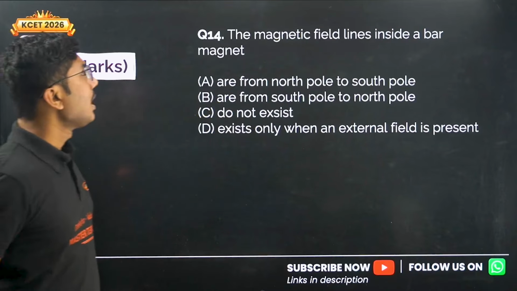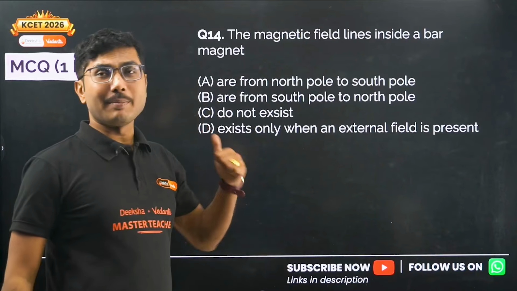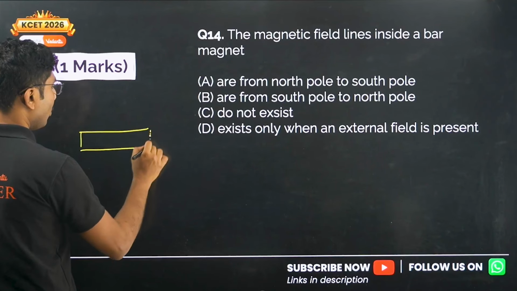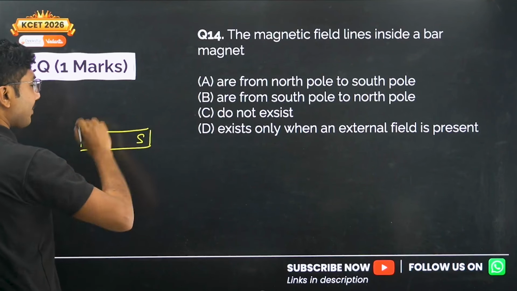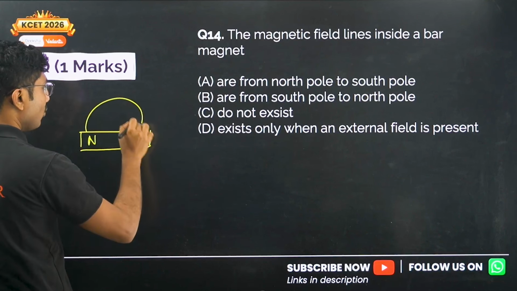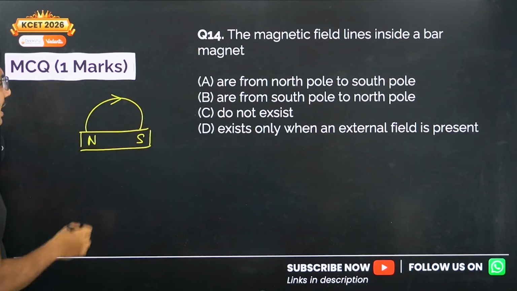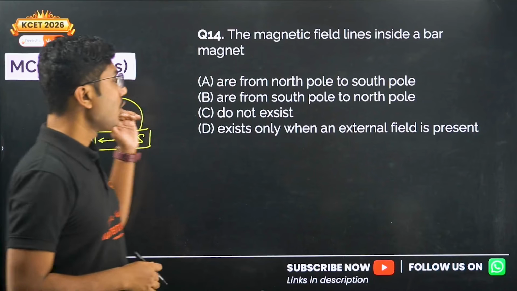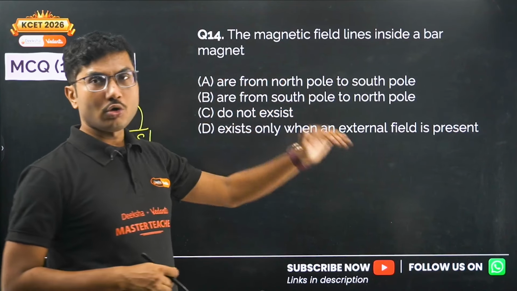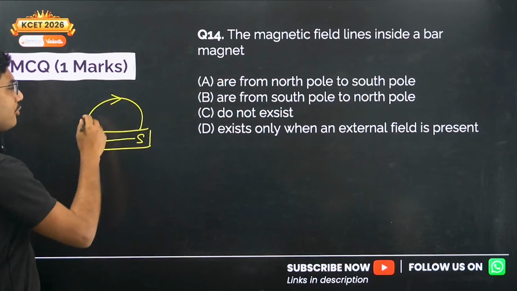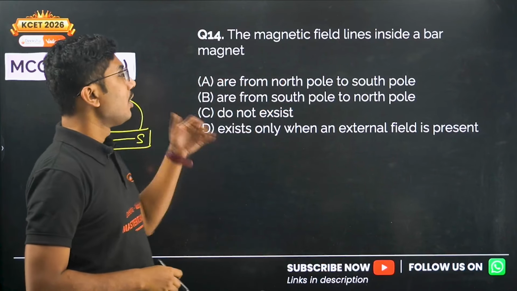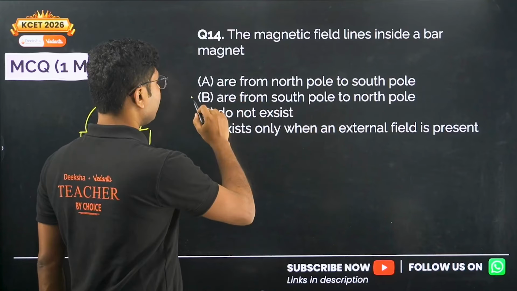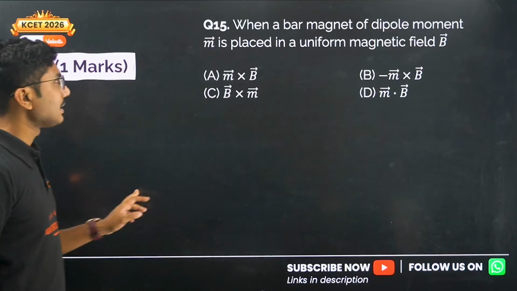Next question. The magnetic field lines inside a bar magnet, what happens? We know that for a magnet, the magnetic field lines outside a bar magnet move from north to south. Inside the bar magnet, they go from south to north, so from south pole to north pole. Inside the bar magnet, it is opposite to that of outside. So option B is the correct answer.